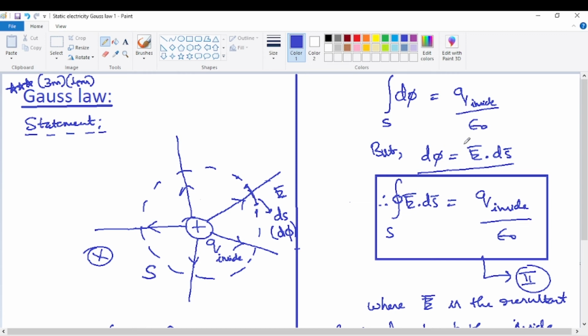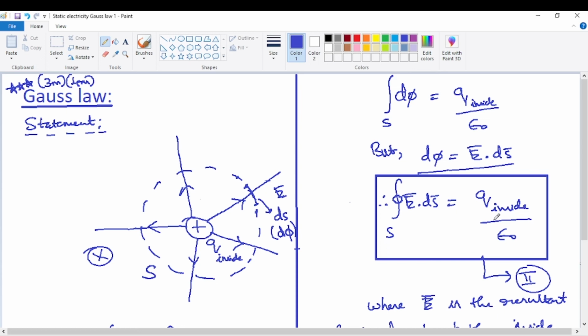So when we are taking the integral, the sum of all the elemental solid angles will be the total solid angle. Total solid angle is 4 pi steradians, just like total plane angle is 2 pi radians. That way 4 pi comes into this particular equation. The numerator 4 pi and denominator 4 pi get cancelled, and directly it will come as q inside by epsilon naught. So the proof I have explained in around 4 minutes.